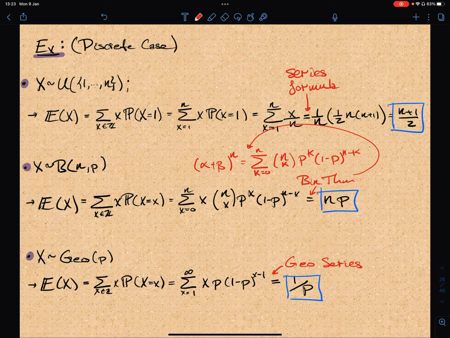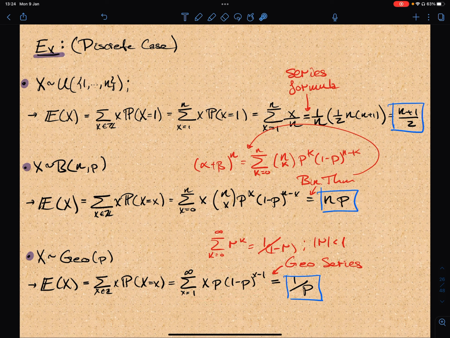Now let's do the geometric distribution. X is geometrically distributed, and here this is the summation we have to do. Again, to do this summation, we do need a geometric series, and it comes from this formula: the sum of r to the k, k from 0 to infinity, is equal to 1 over 1 minus r, where the absolute value of r is less than 1. And then you take the derivative and obtain this result.